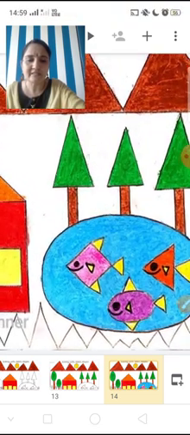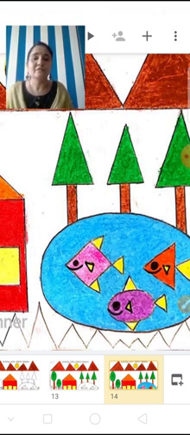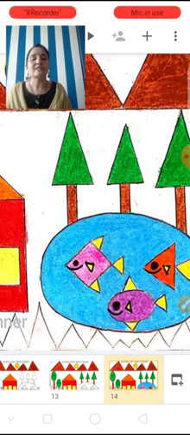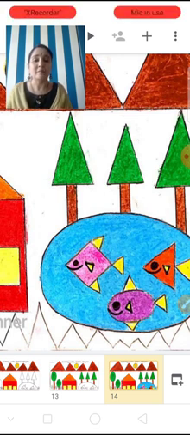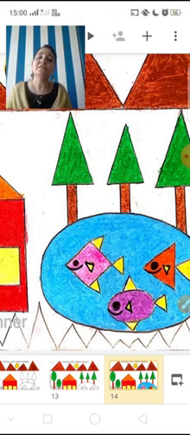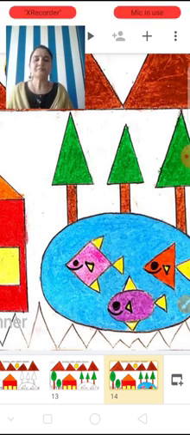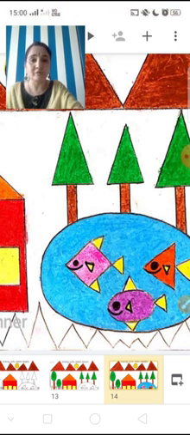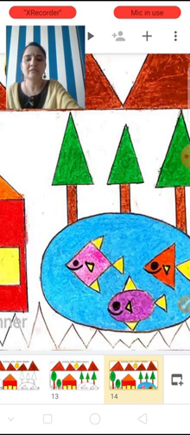See how the teacher has colored the pond, water with blue color, and fishes with different colors. Eyes of fishes, mouth of fishes with black color. Okay. Now after coloring the water of the pond and fishes, you have to color